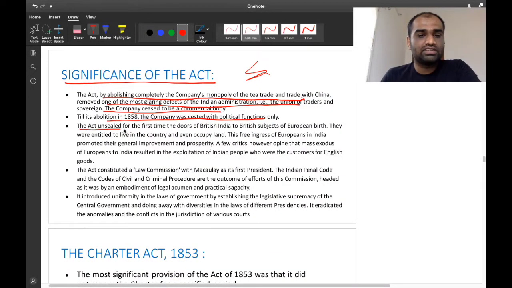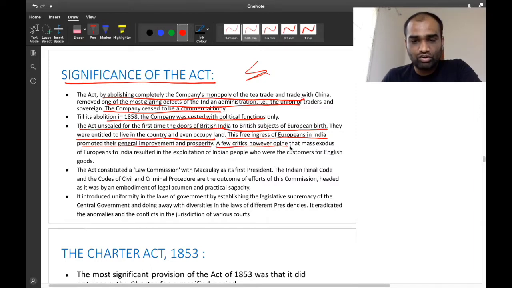Now, the Act unlocked for the first time the doors of British India to British subjects of European birth. They were entitled to live in the country and even occupy land. This free ingress of Europeans into India promoted their general improvement and prosperity. A few critics, however, opined that the mass influx of Europeans into India resulted in exploitation of Indian people, who were customers for English goods.